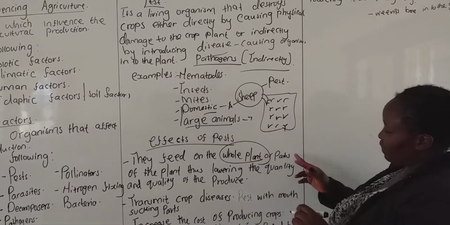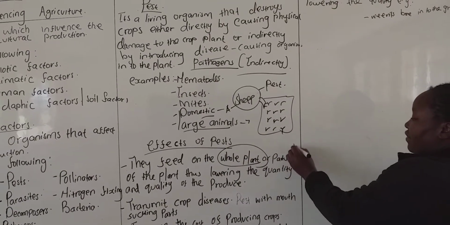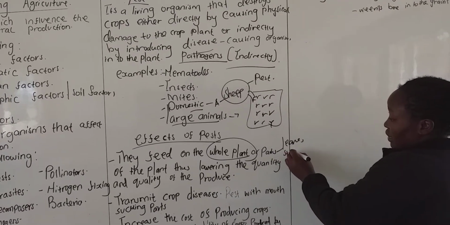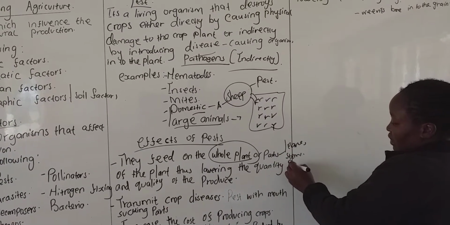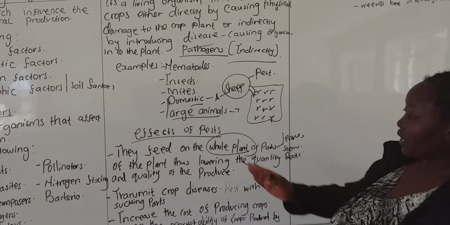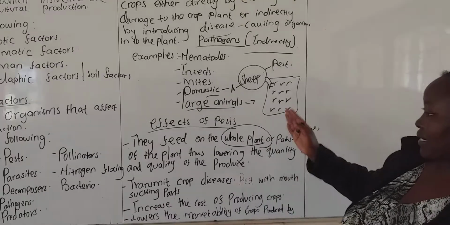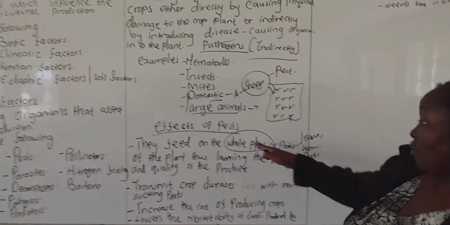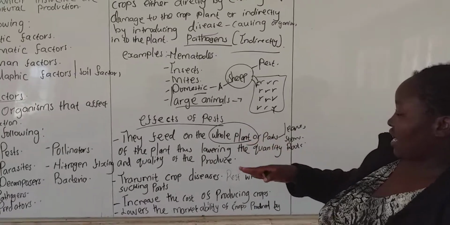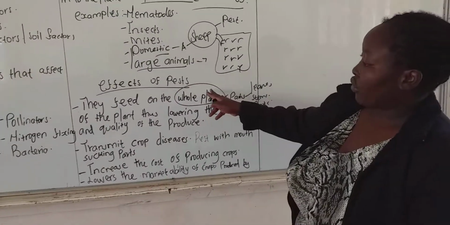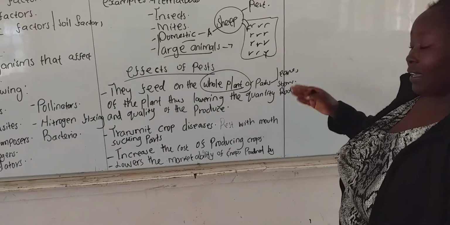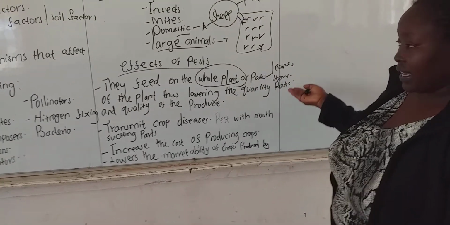Or parts of the plant: we have the leaves, the stems, and the roots. So the sheep or that pest can feed on the whole plant or parts of the plant. Rodents also can feed on the whole grain or parts of the plant, being the stem, the roots or the leaves.